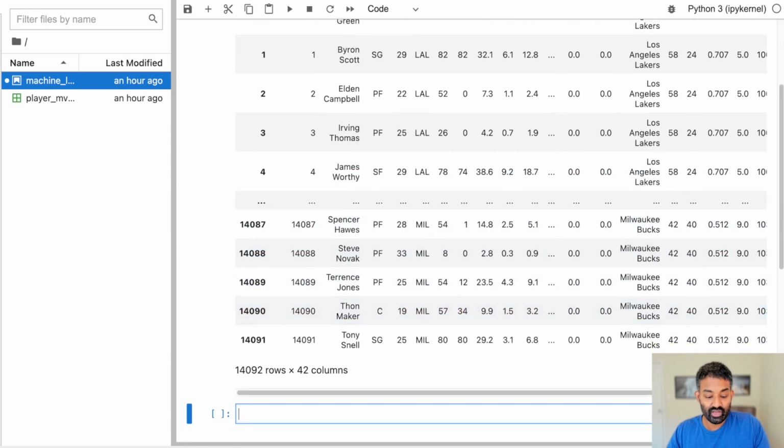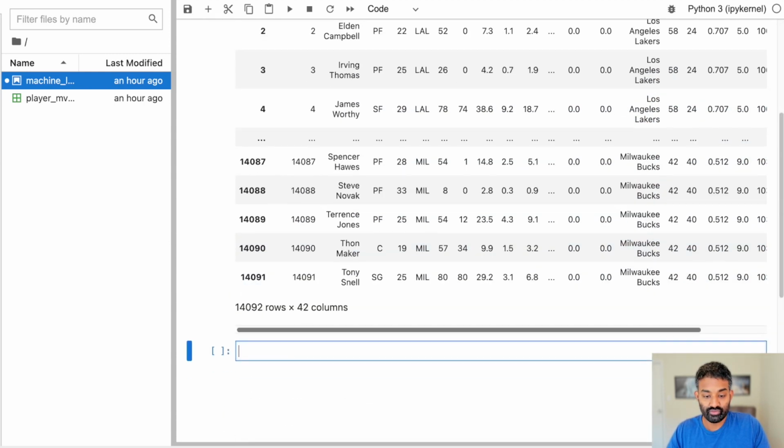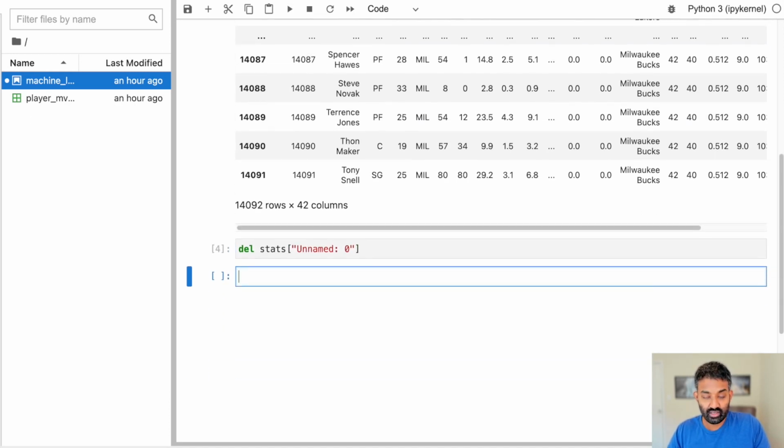So let's first go ahead and delete this column called unnamed 0. It's not really doing much for us. So we just do that using del and 0. So let's go ahead and do that. So that column is now deleted. The second thing we can do is this: machine learning algorithms usually don't like null values, missing values in your data. So some algorithms will work with missing values, but most won't, and the ones we're going to use today won't.